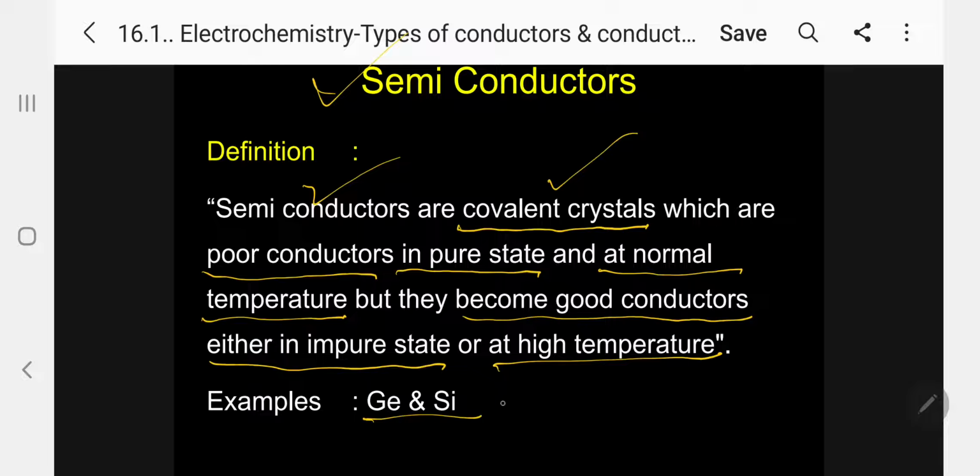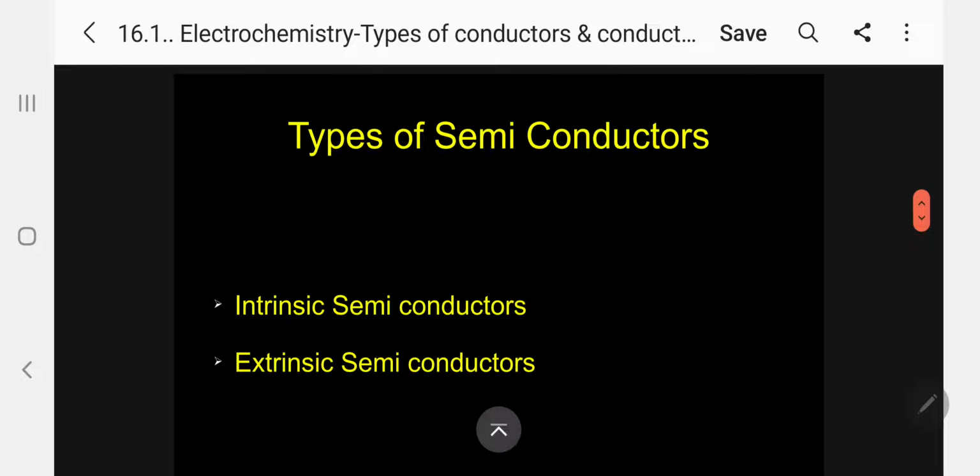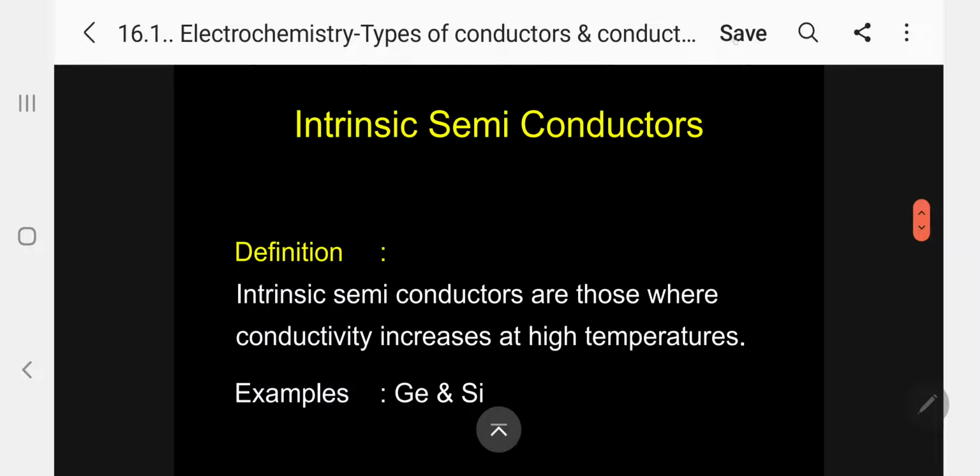Specific examples: germanium and silicon. Let me take the example and I will explain. Coming to types of semiconductors, I am going to classify them into two types: one is intrinsic semiconductor, another is extrinsic semiconductor. What is intrinsic, what is extrinsic? I will explain. First, let me take the intrinsic semiconductor. Intrinsic semiconductors are those where conductivity increases at high temperature. Kindly follow.